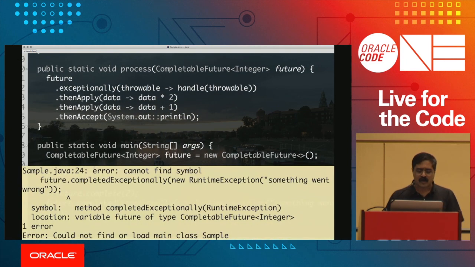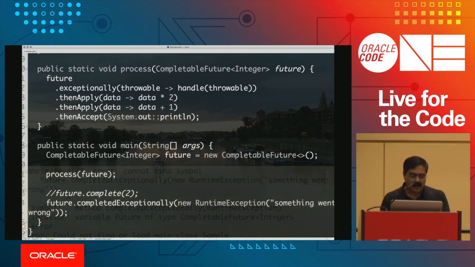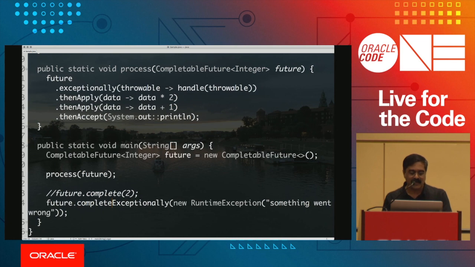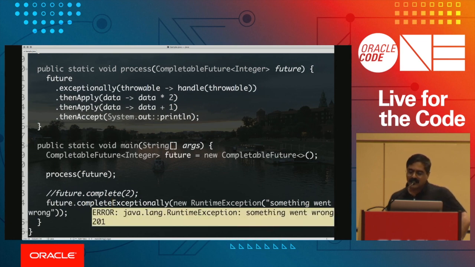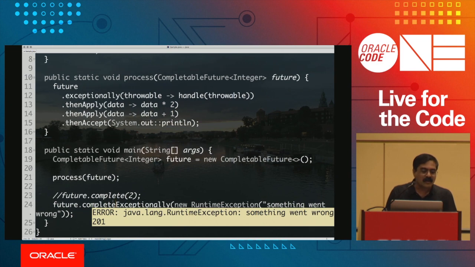So when I run this code, what is it going to really do? Well, in this case, it's complaining, so completeException, not completedExceptionally, completeExceptionally. And notice it says error, something went wrong, but then the result is 201. Why is it 201? Let's look at the line number. Look at line number 12. Line number 12 printed that message, and remember what handleException does. It returns 100. So the next line says 100 times 2 is 200, 200 plus 1 is 201, and that finished.